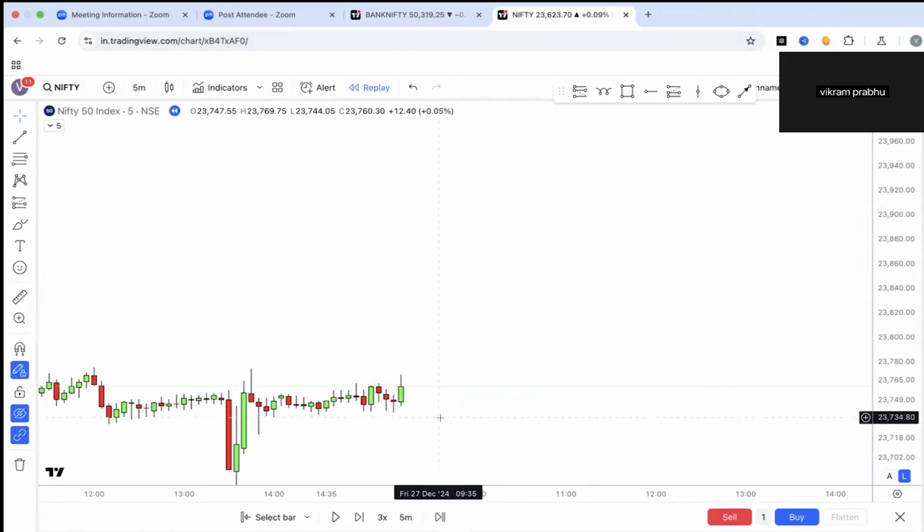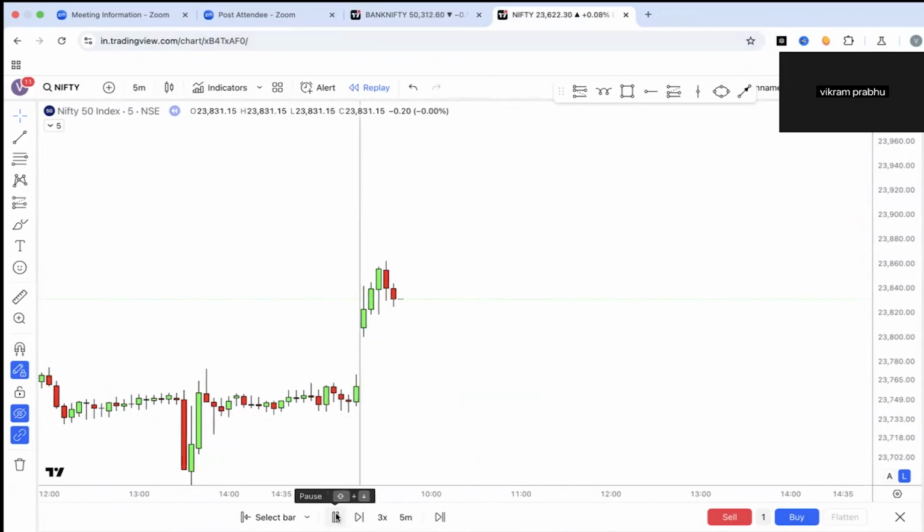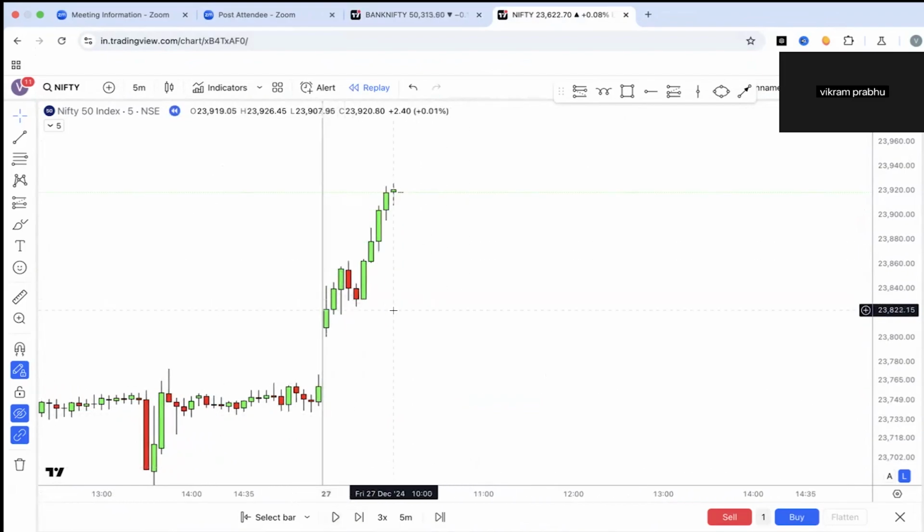For this purpose, let me take the 27 December 5 minutes time frame in Nifty, and you can see that Nifty is making back to back bullish candles, right? Now, many times it happens that you think I should take a long trade here because I could not take a long trade here. Now I can't miss it, and you take a long trade. Let us see what happened after that.